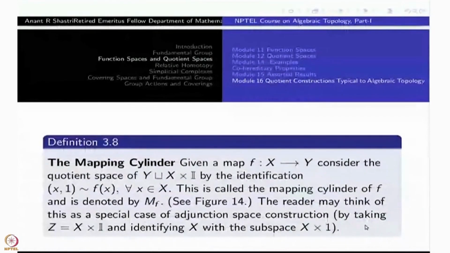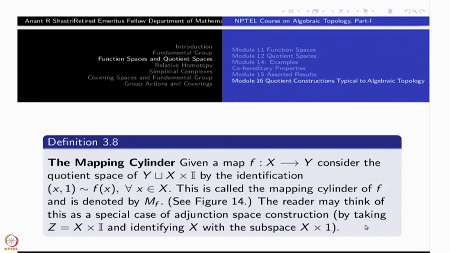So we will take some special cases now. The mapping cylinder. Remember, just now we have defined cylinder. Now I am going to define a mapping cylinder. f from X to Y is a function. It's just a continuous map.